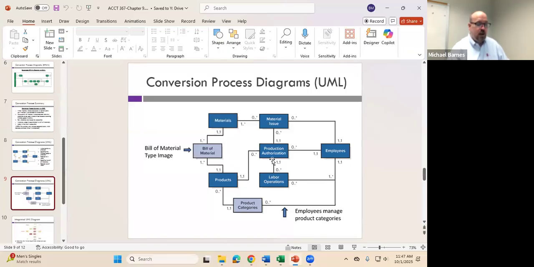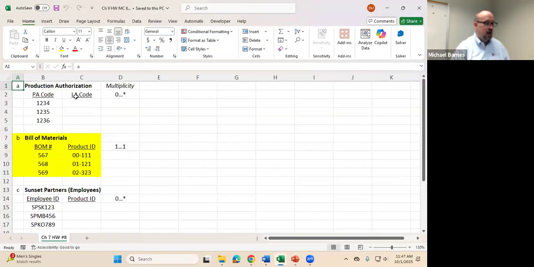Well, let's see. Production authorization can have 0 labor operations or many labor operations. So what's the problem with that? We use labor operations as a foreign key in production authorization. What if we had many different labor operations? Would that violate any of our rules? Remember our rule for a relational database is that one field can only contain a single value. This violates that, okay? So just as a note, if I have production authorization and I use my labor authorization code, what if I have many labor authorizations? I'm going to have multiple values in here. So production authorization 1, 2, 3, 4 has 15 different labor authorizations. I can't put those all in the same cell. So that's why it can't be a foreign key.